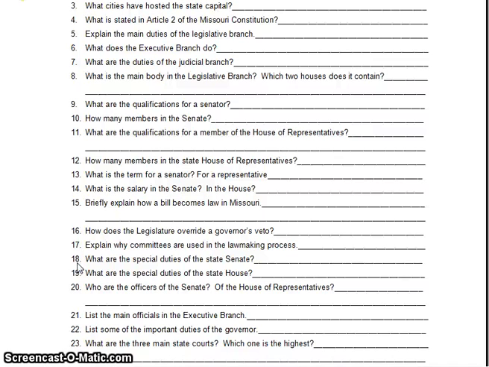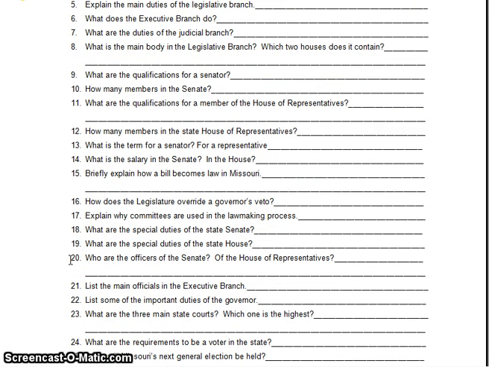Okay? So question 19, what are the special duties of the State House? They get to begin all processes of impeachment. Okay, question number 20. Who are the officers of the Senate? Senate officers include the Lieutenant Governor. Remember, the Lieutenant Governor is the presiding officer of the Missouri Senate. And then you have the President Pro Tempore, or the President Pro Tem. Below that, we also have majority and minority leaders.